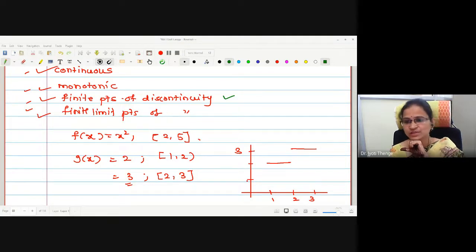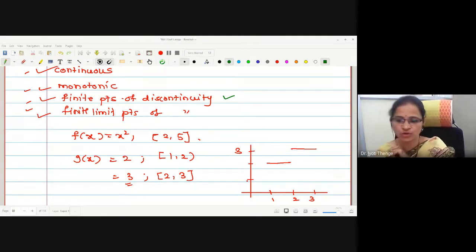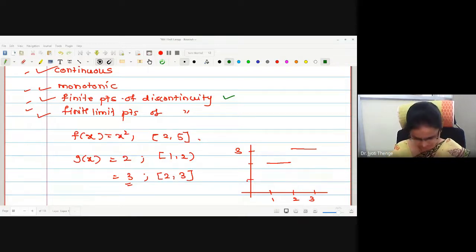Yes, anyone from the other students, whether the given function is monotonic or not? Yes, Sagar, I think you want to give the answer for this. Bounded increasing, how can it be the answer?